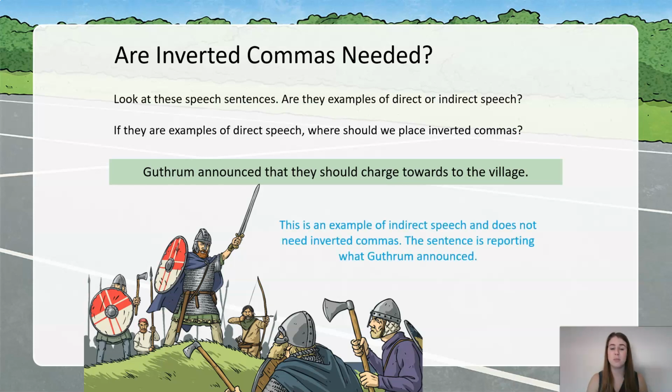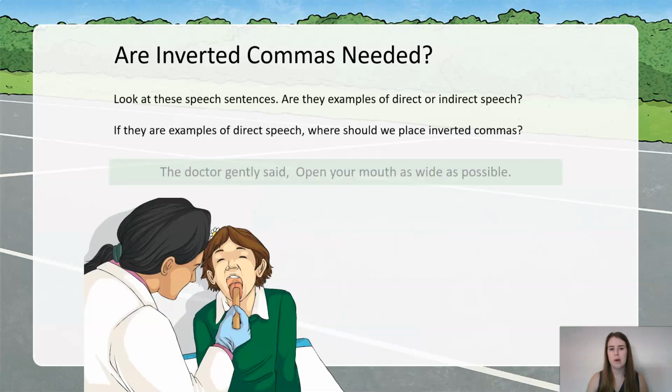Okay, so we started with the reporting clause, Guthrum announced. It's an example of indirect speech. Therefore, we don't need any speech marks. What about this one then? I'm going to test you more. The doctor gently said, "Open your mouth as wide as possible." So pause the video. Is it direct or reported speech? And if it's direct, where might my punctuation go?